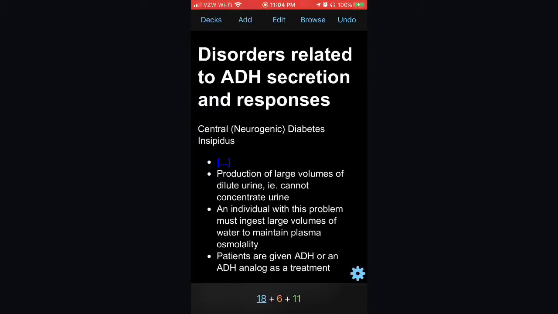Central neurogenic diabetes insipidus. What do I need to know? Large volumes of dilute urine. So it must be like an absence of antidiuretic hormone, or maybe a failure of the antidiuretic hormone receptor. The initial problem is that the patient must ingest large volumes of water to maintain plasma.